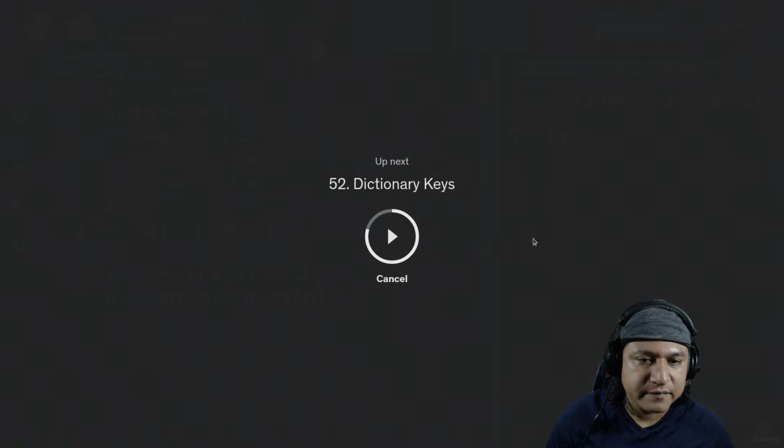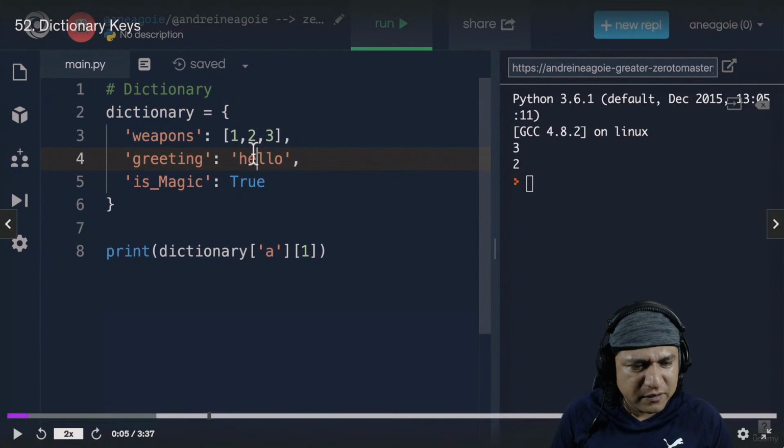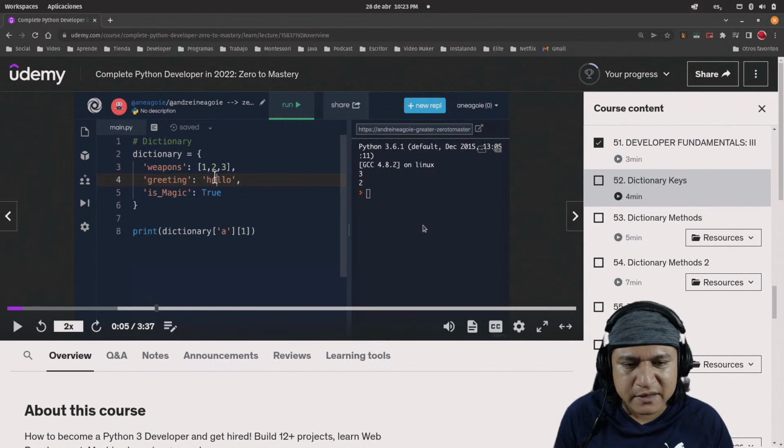Bye-bye. Okay, nice. Dictionary keys. Welcome back. I mentioned to you that a dictionary's values can hold any sort of data type.